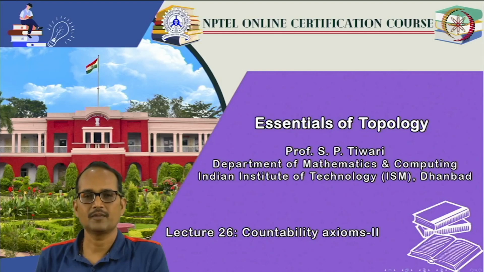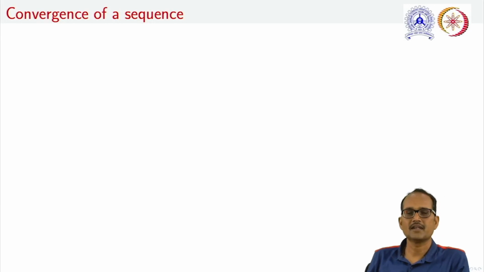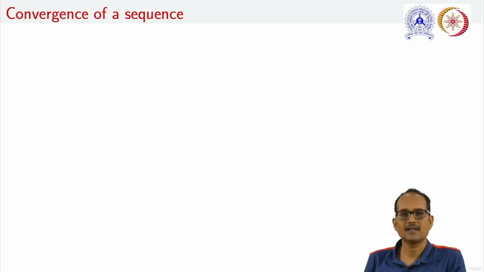After that, we will study the concept of second countable spaces and will try to explore the relationship between first countable spaces and second countable spaces. As our motive is to discuss a result regarding convergence of sequence in first countable space, we will begin with the concept of convergence of a sequence. In real analysis, we have already studied this concept.